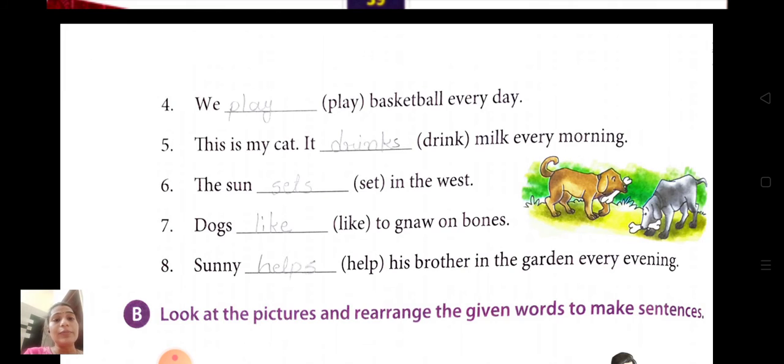So what will come? Dogs is a plural. So we have to put the root form of the verb. Dogs like to gnaw on bones. Sunny dash, help in the bracket, his brother in the garden every morning. So Sunny helps his brother in the garden every morning. Okay?